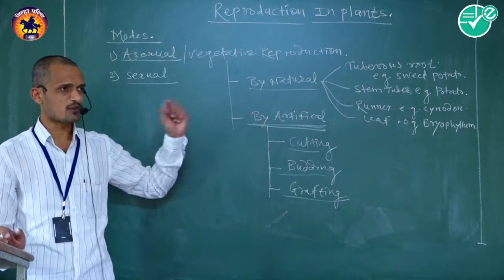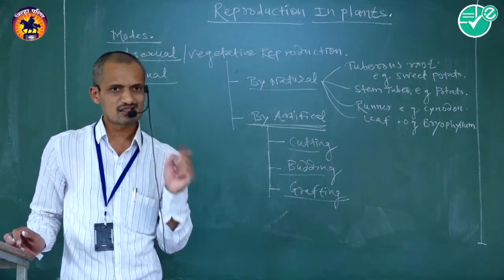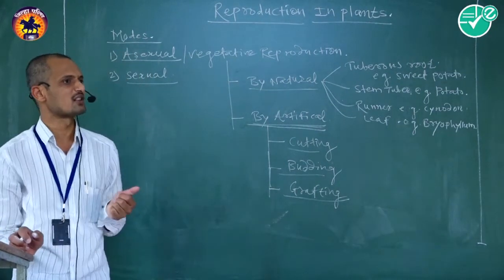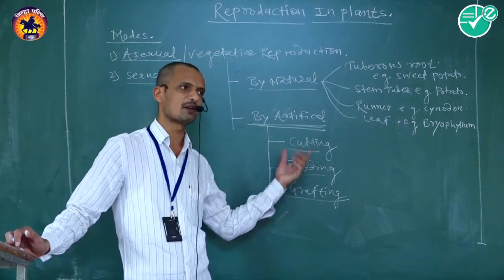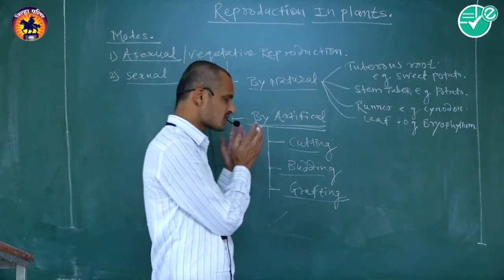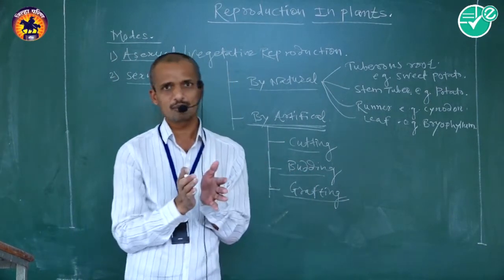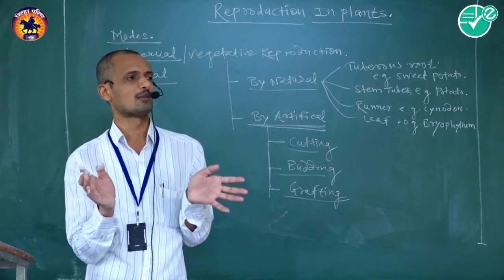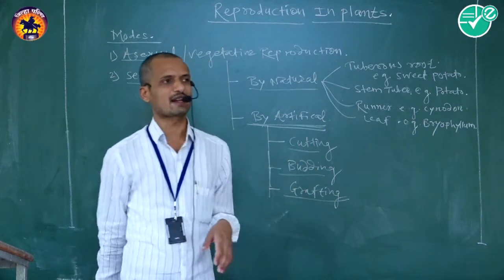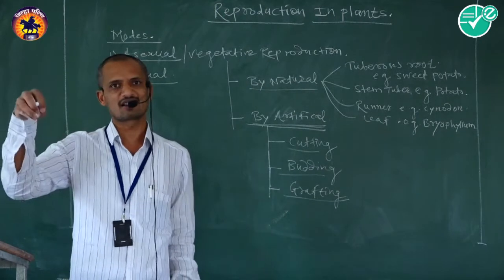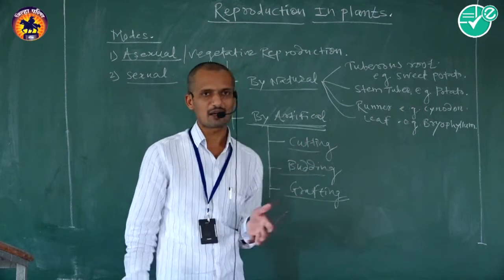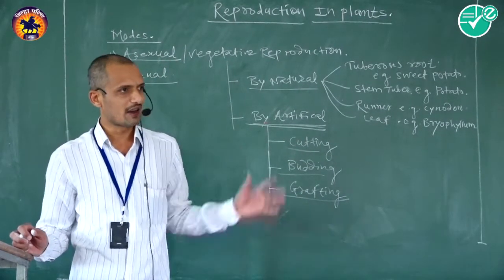Cutting method means use of a separated cut portion, either stem, leaves or root, to develop a young one like its parent. During this method, a matured plant body containing a matured stem should be selected. Then the stem should be separated from the plant body by using different types of equipment, by involving man-made activities, and the separated cut portion should be inserted inside the soil during the favorable season, or when environmental factors like water are provided.